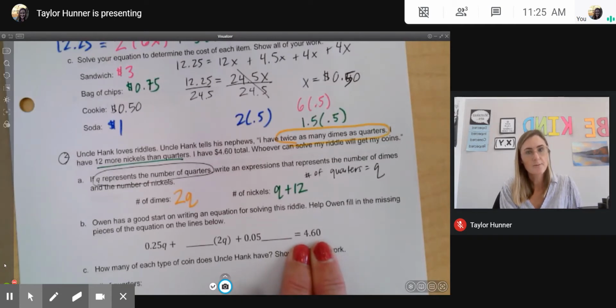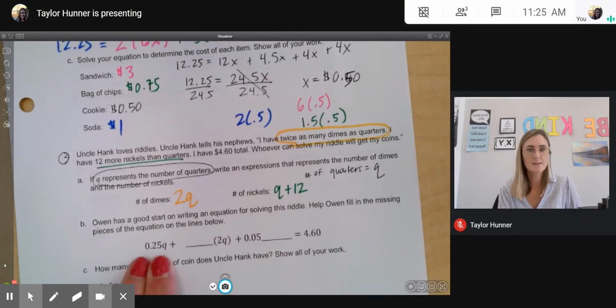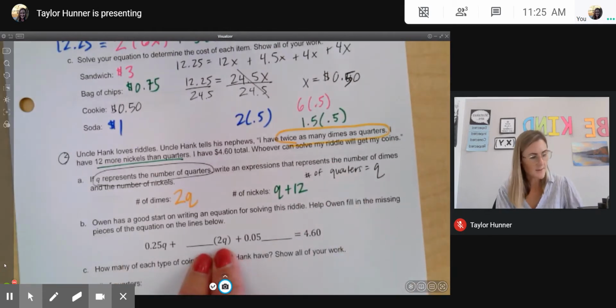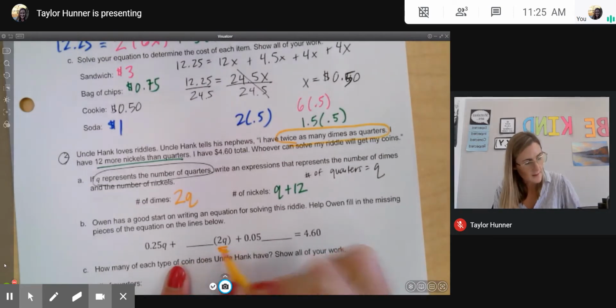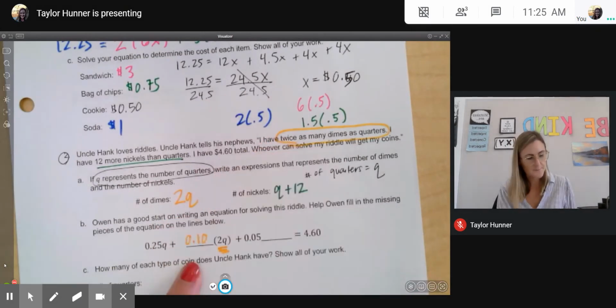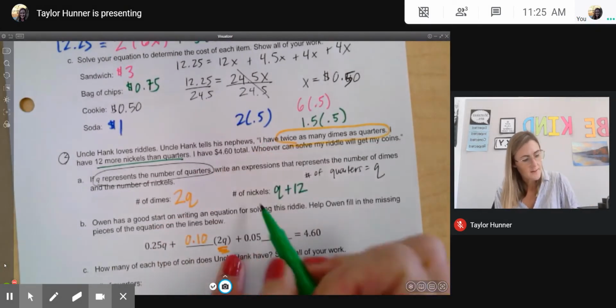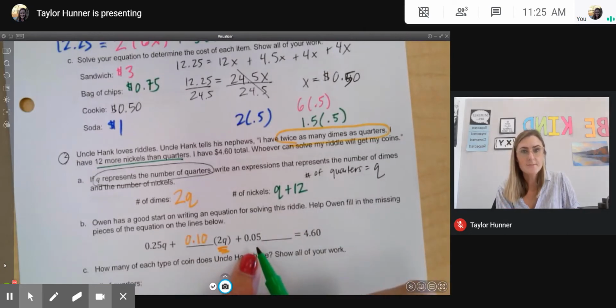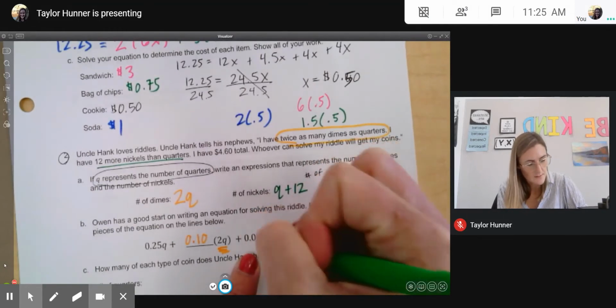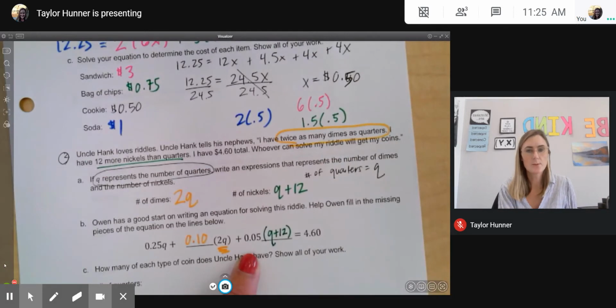But in order to get the total value of money, I have to multiply times the actual value. If I have 4 quarters, I multiply 4 times 0.25. So the number of quarters times the value of this money. Same thing with the number of dimes. If I have 2Q down here, I'm going to write that the value of a dime is 10 cents. And then 0.05 is the value of a nickel, so I'm going to multiply 0.05 times this whole expression. So I'm going to write it in parentheses. It's Q plus 12.